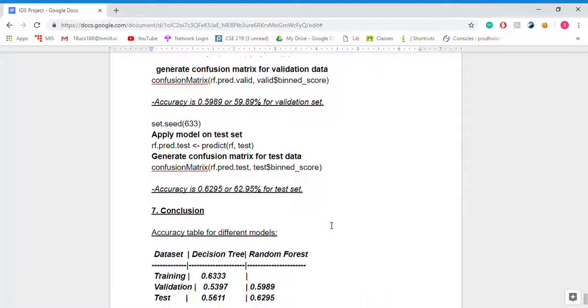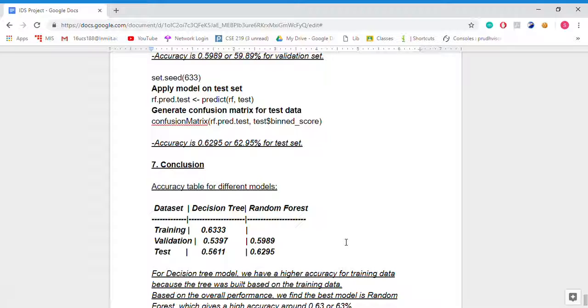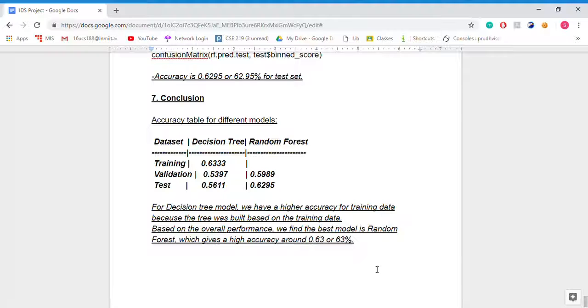Now to the conclusion. Using the decision tree, we have gained accuracy on training data of 63%, on validation data of 53%, and on test data of 56%. On random forest, we are getting an accuracy of 59% using the validation set and 62% on the test dataset. Based on the overall performance, we find the best model is random forest, which gives a high accuracy of around 0.63 or 63%. Thank you.